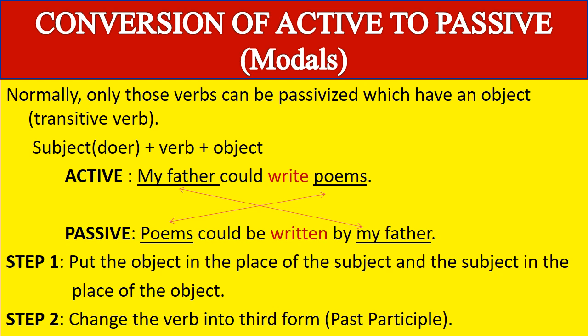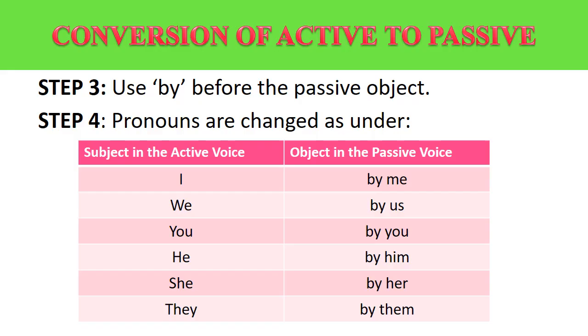Step number 2 is change the verb into third form, that is past participle. Now which is the verb here? Verb is write. And what is the third form of write? Written. So write is converted into written. Next, step 3. Use by before the passive object.